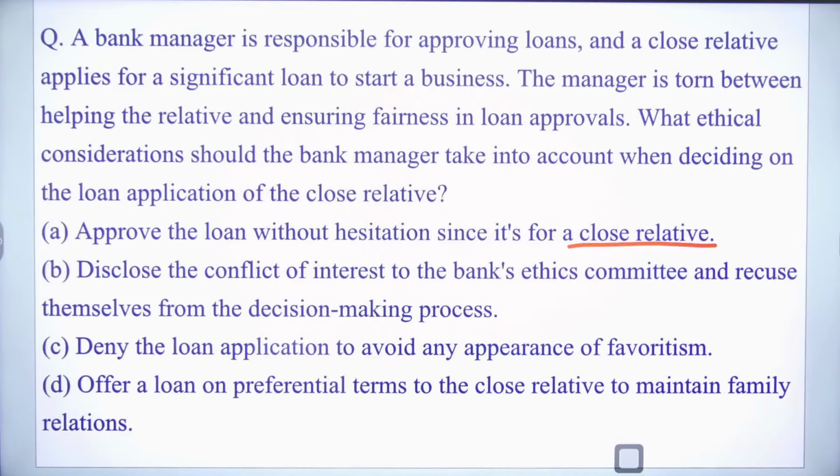And so you can ignore that. Second is saying disclose the conflict of interest to the bank's ethics committee and recuse themselves from the decision-making process. Third is saying deny the loan application to avoid any appearance of favoritism. The fourth is saying offer a loan on preferential terms to the close relative to maintain the family relations. Which should be done? Very good.